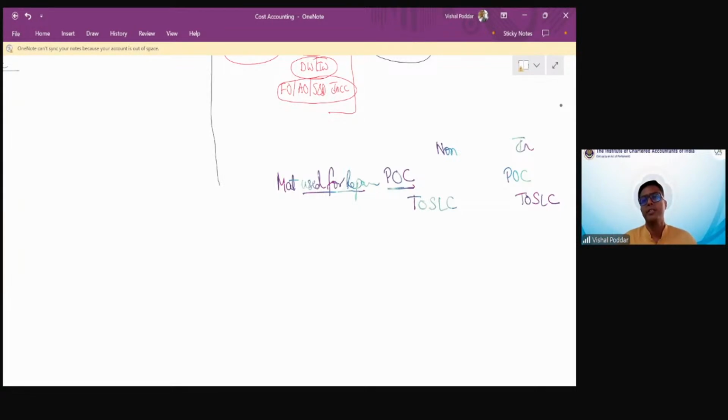So you will see the entry is the same whether it is non-integrated or integrated. Right, students? Similarly, the indirect wages which are shifted, the entry is